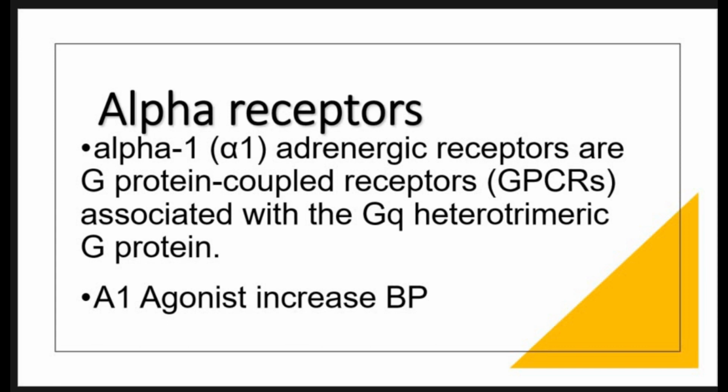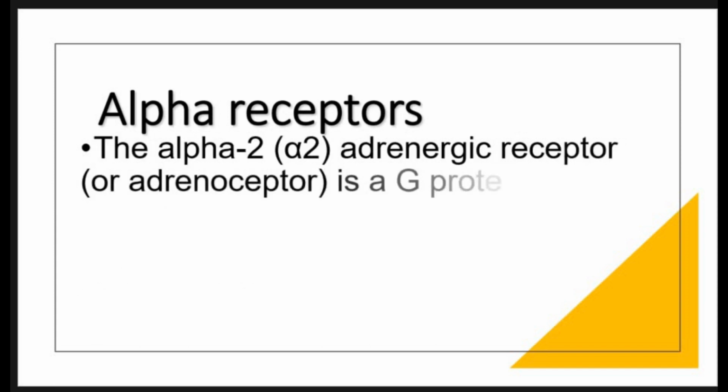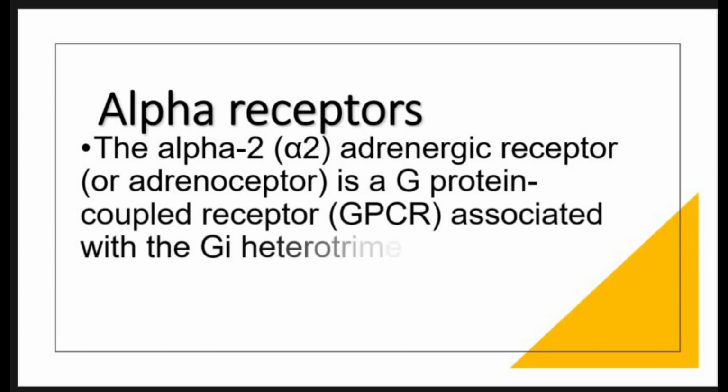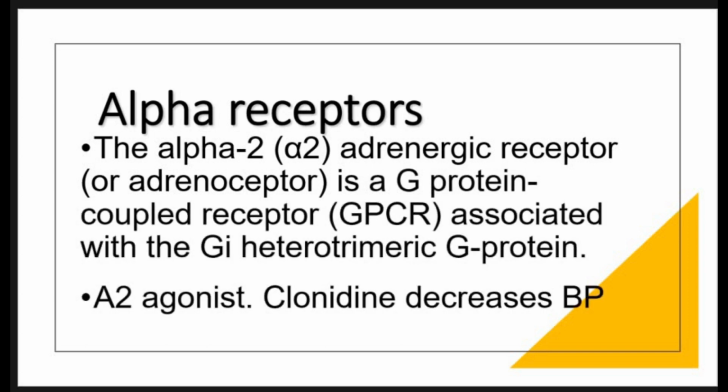Any drug which is similar to epinephrine or norepinephrine acts mainly on G protein coupled receptors. Alpha 1 receptors are mainly Gq. Alpha 2 receptors are also G protein coupled receptors, with Gi. For example, alpha 2 agonists act on alpha 2 receptors, which are inhibitory receptors, so clonidine decreases the blood pressure.